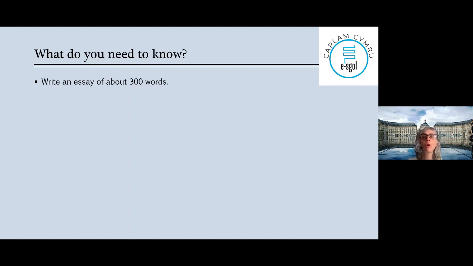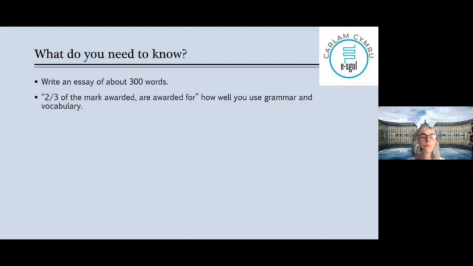And the longer you write, the more mistakes we can make, it's the same for all of us, okay? If it's too short, you cannot say everything you have to say. Once you've written an introduction and a conclusion, you've got nothing to say if it's too short, okay? So 300 words is not that much. I'm pretty sure you can do it.